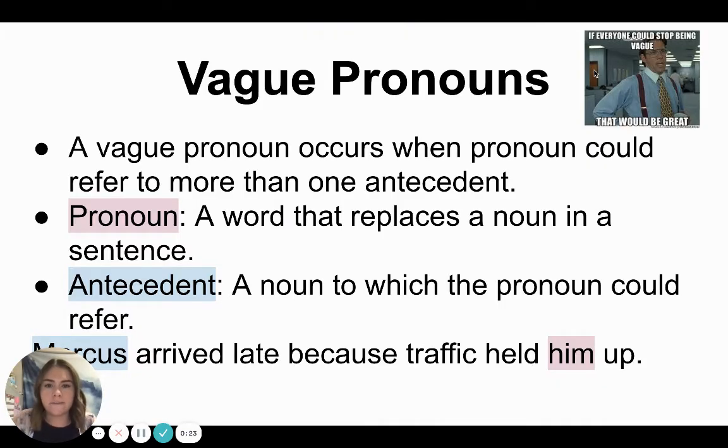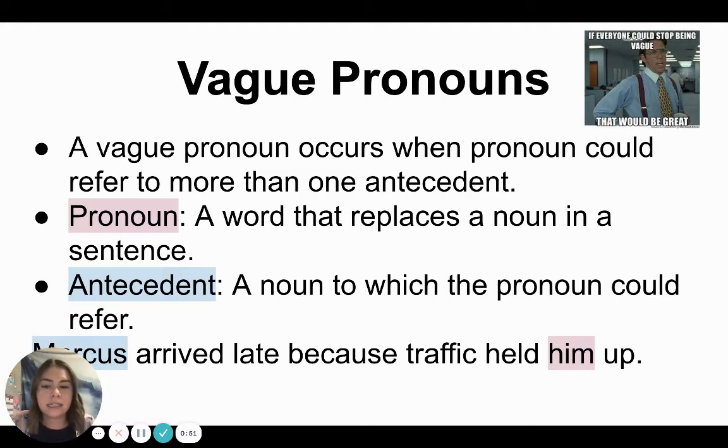So today we are looking at vague pronouns, and your quiz over vague pronouns will be on Friday. So you have about a week to prepare for this quiz. A vague pronoun occurs when a pronoun could refer to more than one antecedent. A pronoun is a word that replaces a noun in a sentence, such as he, she, him, they, that, all of those. An antecedent is a noun to which the pronoun could refer.